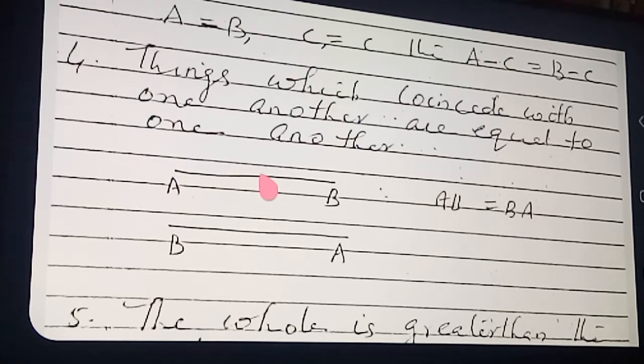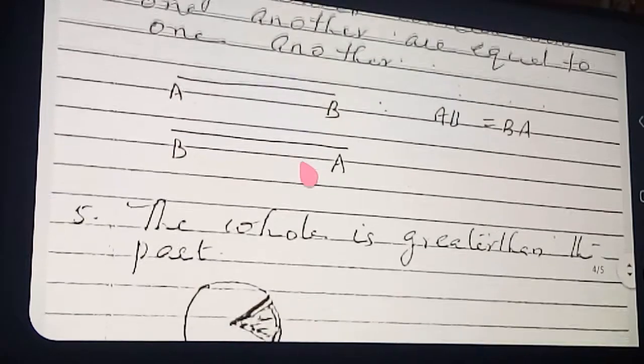If I keep one line segment upon the other, it will coincide; there is no extra part. So things which coincide with one another, this coinciding with BA, then what will happen? Both are equal. So things which coincide with one another are equal to one another. Then they are mutually equal. Are the points clear? Okay.